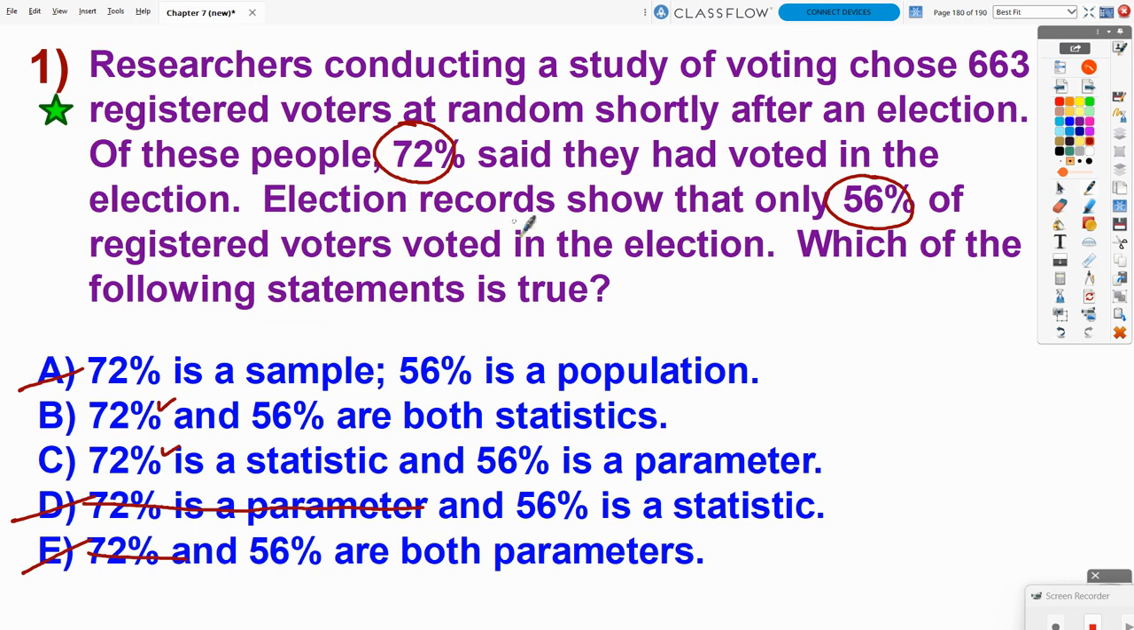Now it says election records show that only 56% of registered voters voted in the election. This one can be a little tricky, but who votes on election day? All of the people have the ability to vote on election day. So this 56% number is really referencing the population proportion that voted in the election on election day. So it is a parameter value, not a statistic. So it is not answer choice B, and it truly is only answer choice C.